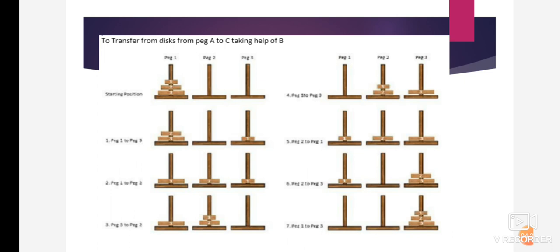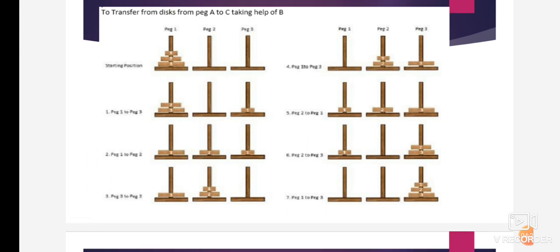So here we take 3 pegs, right? Disks 3, 2, 1. The starting position is peg 1, peg 2, peg 3. In peg 1 we put 3 disks, 3, 2, 1, right? Then step 2, peg 1 to peg 2. We can move disk 1 to peg 3. In the second step we move disk 1 to peg 3.